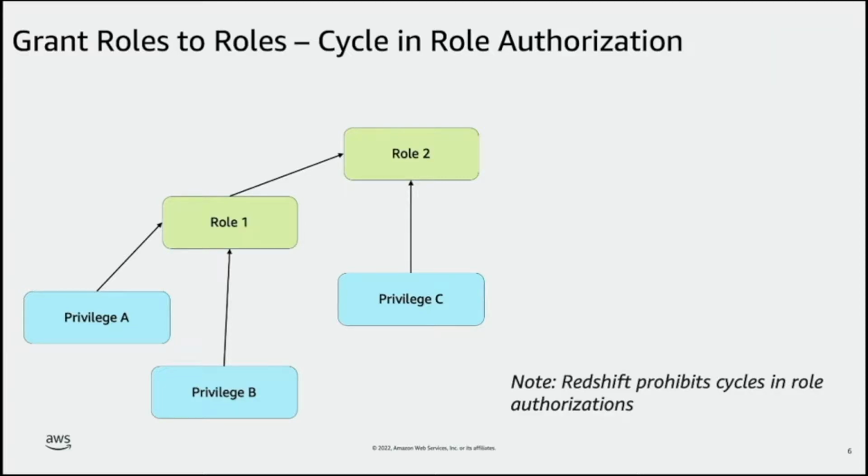For example, if we have a third role, role 3, which was granted role 2 and now tries to grant role 3 back to role 2 or role 1, Redshift prevents that from happening since it would have created a circular dependency between these roles. Redshift issues an error message indicating that it cannot grant this role as a circular dependency was detected between these roles.